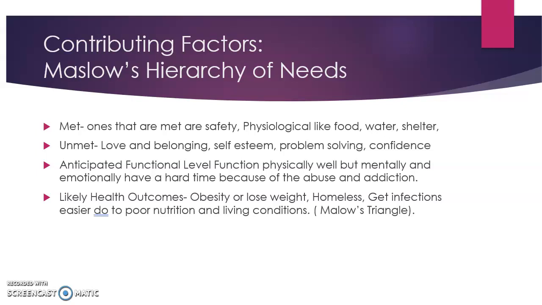Maslow's hierarchy of needs. The areas of Maslow's hierarchy of needs that are typically met are safety and physiological needs like food, water, and shelter. Unmet areas are love and belonging, self-esteem, problem-solving, and confidence. These are typically areas that are not met because these people are suffering from loss, from parents abusing them, and many other factors.